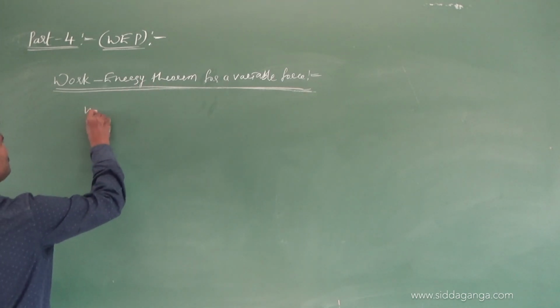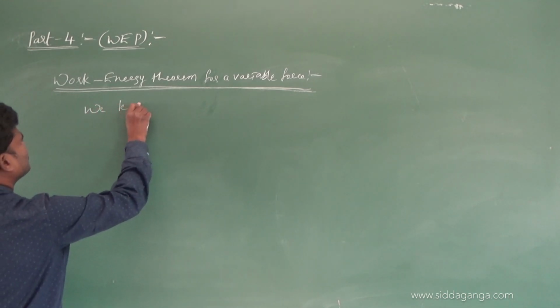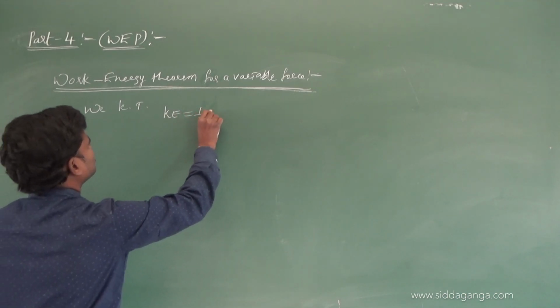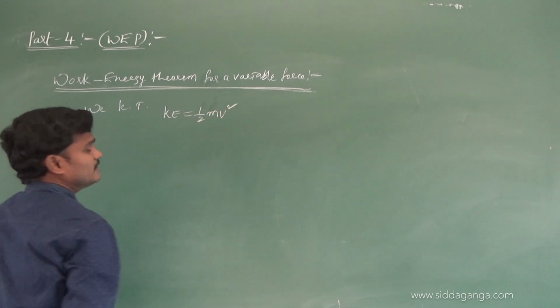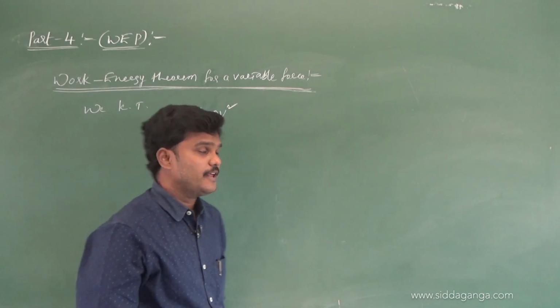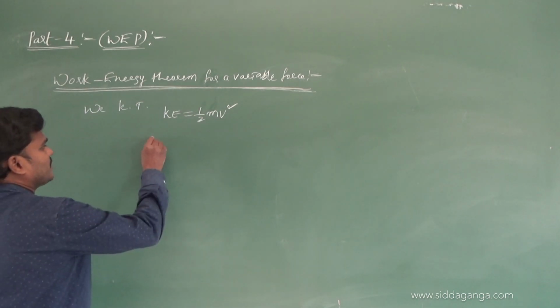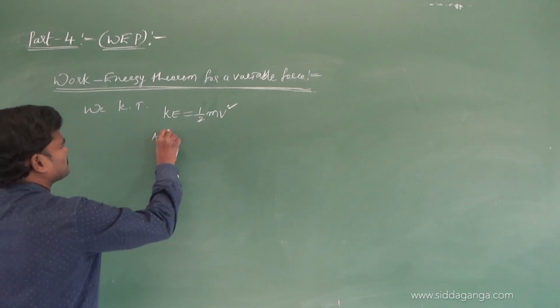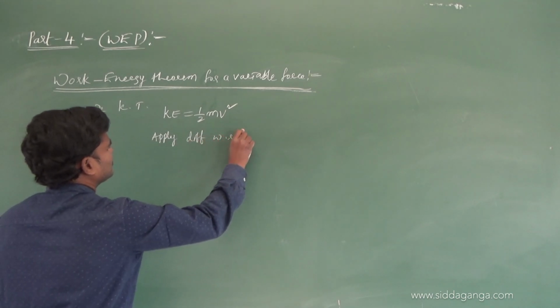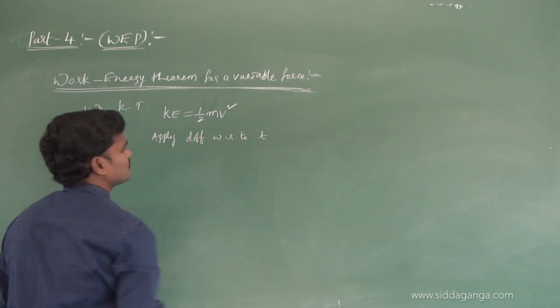Anyhow, we know that kinetic energy is equivalent to half mv square, if a body moves with a speed v with a uniform acceleration a. Let me apply differentiation to this with respect to time.